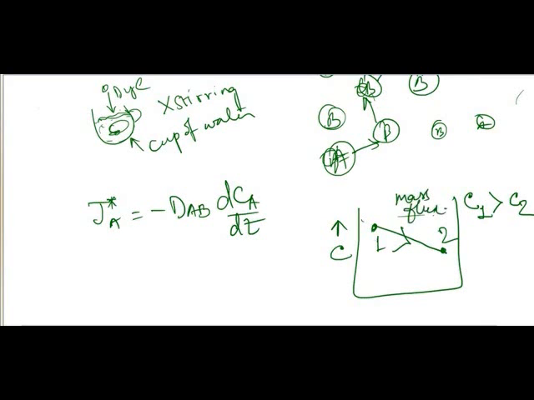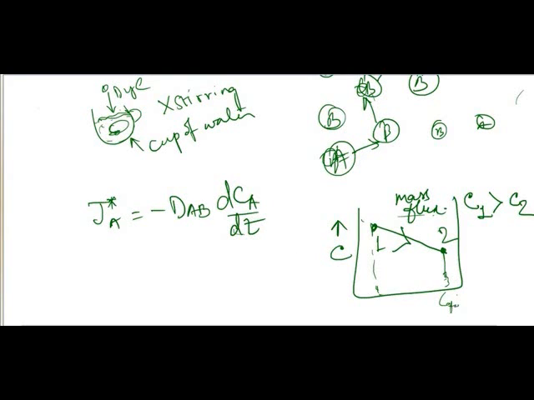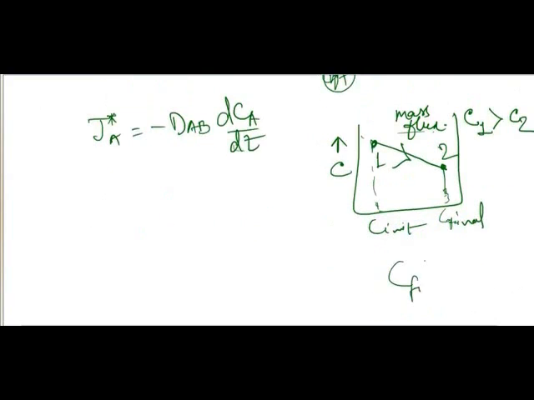In this case, why negative? Negative is due to the fact that this mass flux is traveling in the direction where there is a decrease in concentration. That's why the C final or C2 value is less than the C initial value.